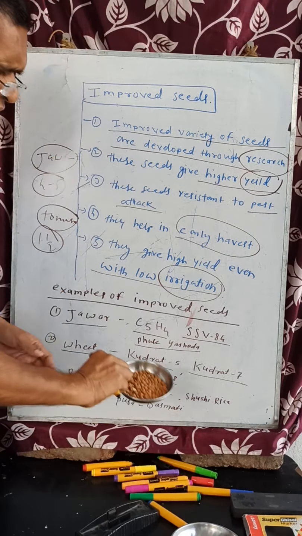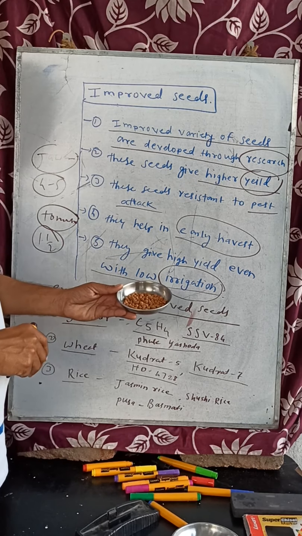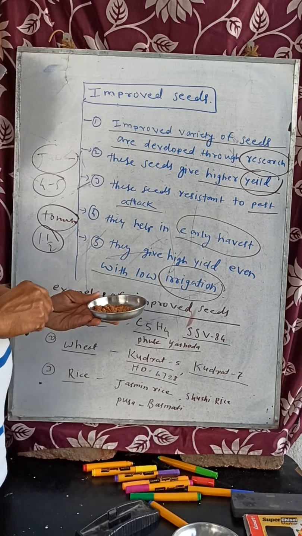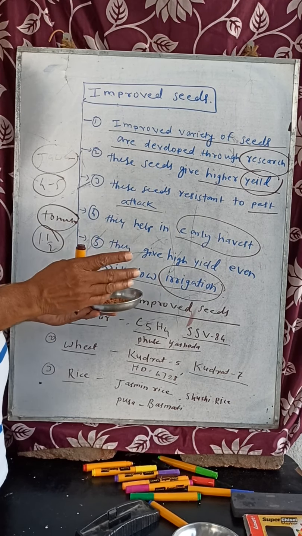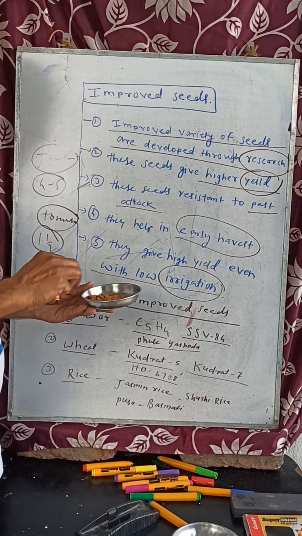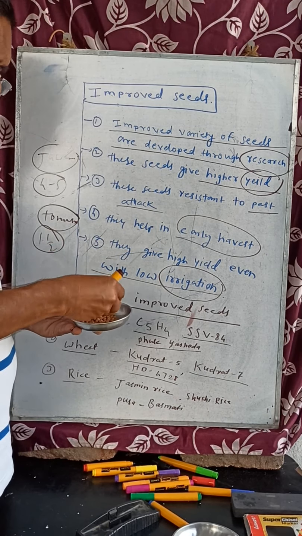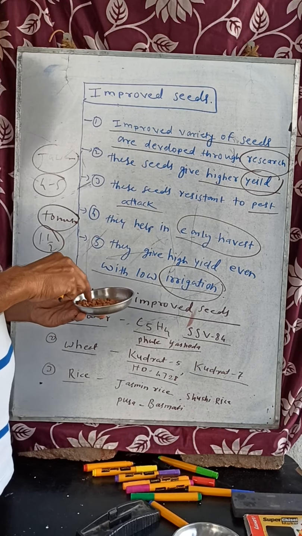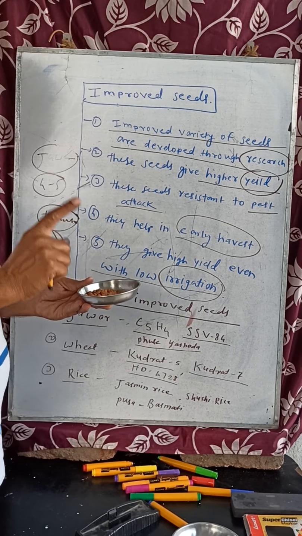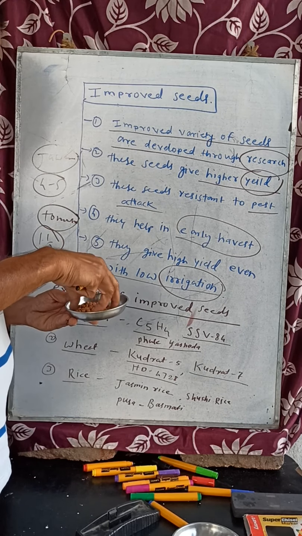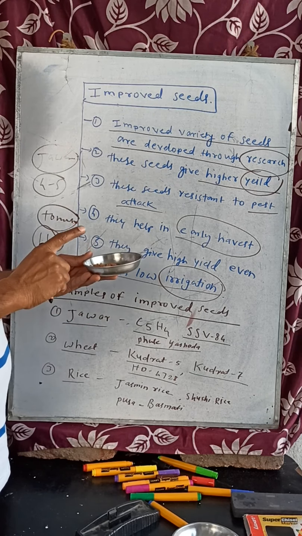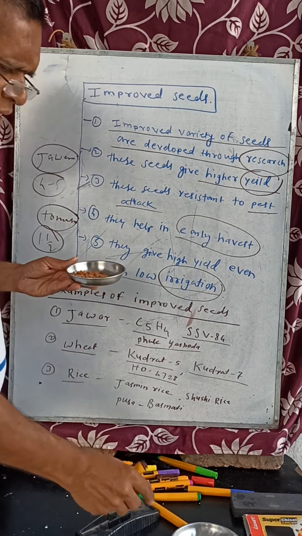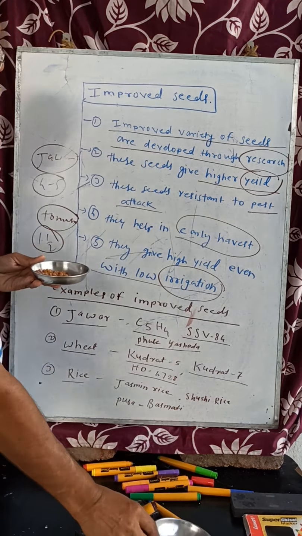Now I will show you some seeds. Now see, this is the chana. Earlier, the seeds we took from the crops, we used to preserve for 1 year, and next year we used the same seeds for the next crop. But we have to see whether the seeds are damaged or whether there are insects. If the improved seeds are very good quality, with no damage and no insects, and you put such seeds in the soil, definitely the crop will be healthy and we will get more yield. Now this is the wheat, and these are improved seeds.